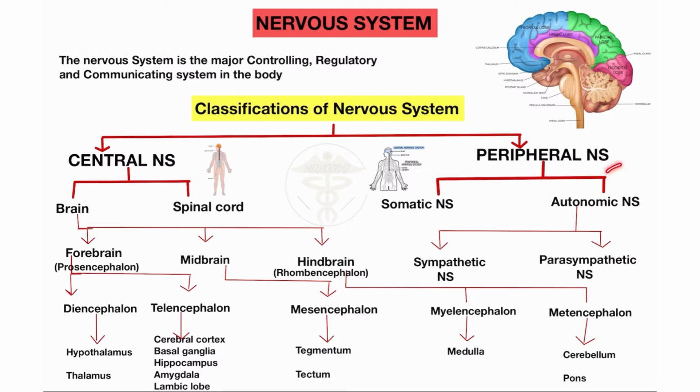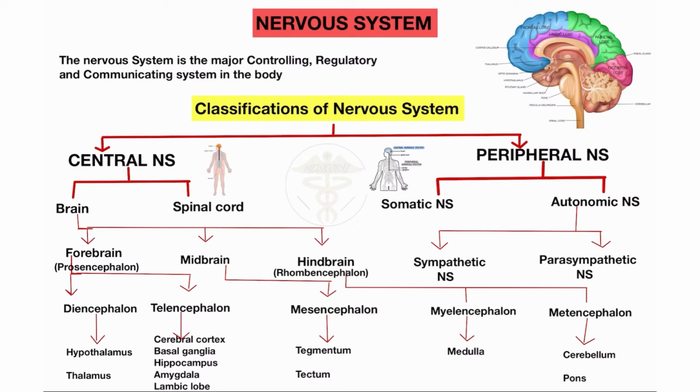First of all, what is the peripheral nervous system? The peripheral nervous system controls the periphery of our body, which includes mostly ganglia. Here you will see this is a part of the peripheral nervous system, the ganglion. It includes the somatic nervous system and the autonomic nervous system.